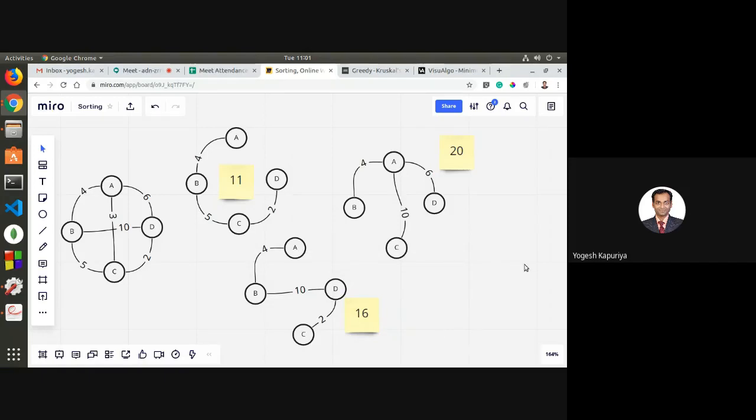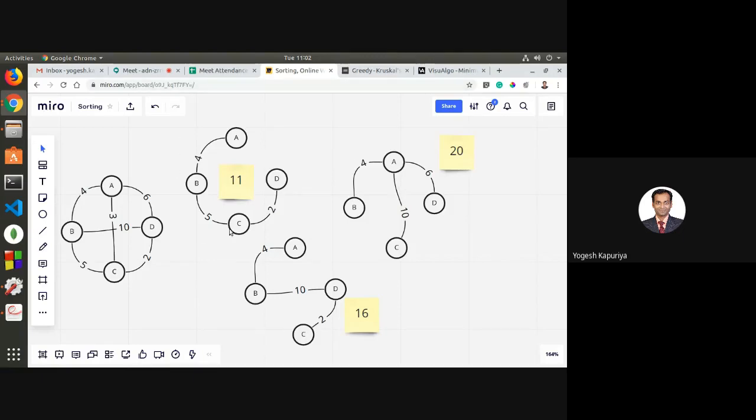So now we have three versions of a spanning tree, and we are interested in finding the minimum spanning tree. It means we are looking at the total weight of that particular spanning tree. Here it is 11, here it is 16, and here it is 20. So what is minimum? Obviously this is minimum.